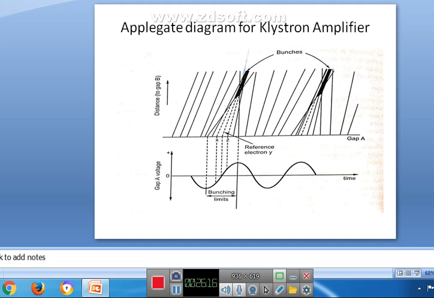The variation in electron velocity in the drift space is known as velocity modulation. So electron Y is the reference electron, electron Z passes gap A slightly later than Y, and electron X passes gap A slightly before the reference electron, and it is the negative going electron, right?